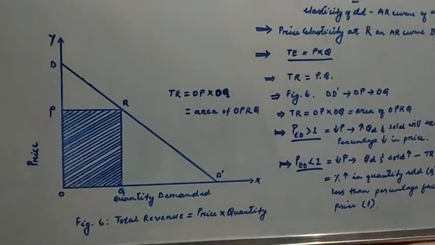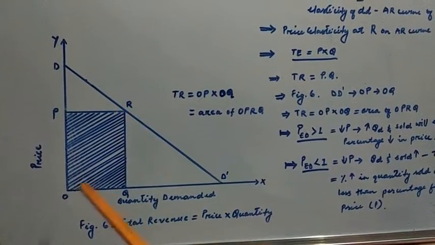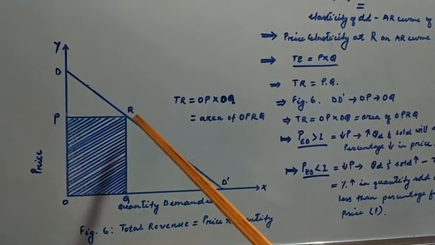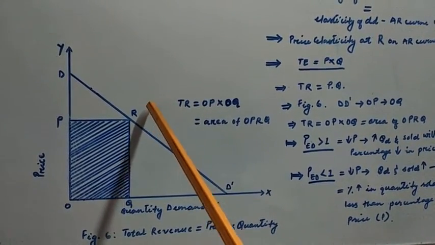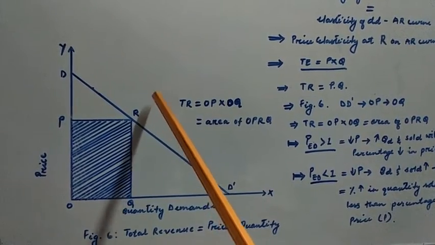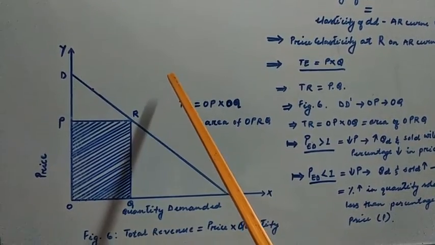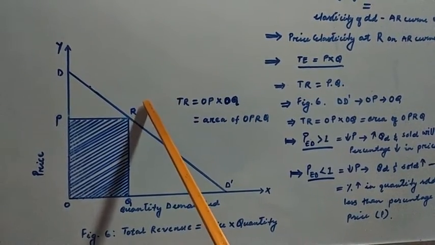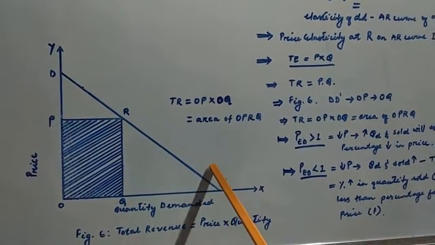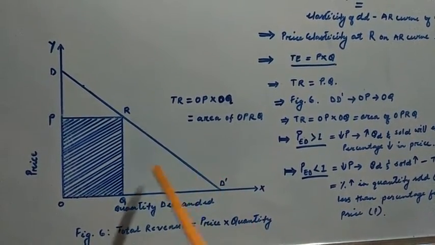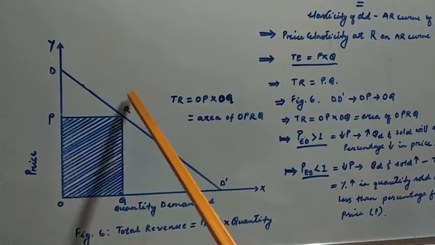And we have discussed price elasticity of demand. So let us consider the diagram, that is figure number 6. As we have studied earlier, the price elasticity of demand at point R on the average revenue curve DD dash in figure 6 is represented by RD dash divided by RD.